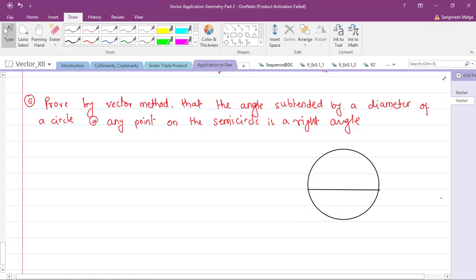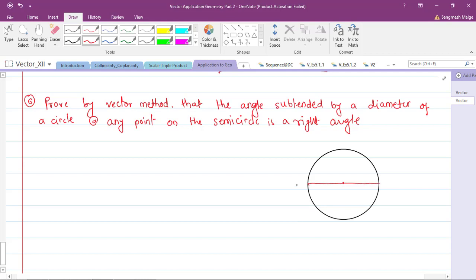What the statement says is that the angle subtended by the diameter of a circle at any point on the semicircle. Let me delete this because I don't think that was a diameter. So let's have the diameter here. Suppose this is the center. Now this is the diameter.